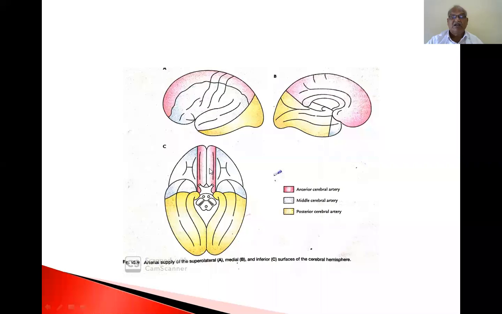The anterior cerebral artery supplies most of the medial surface of the brain, and also a margin along the medial part of the brain.